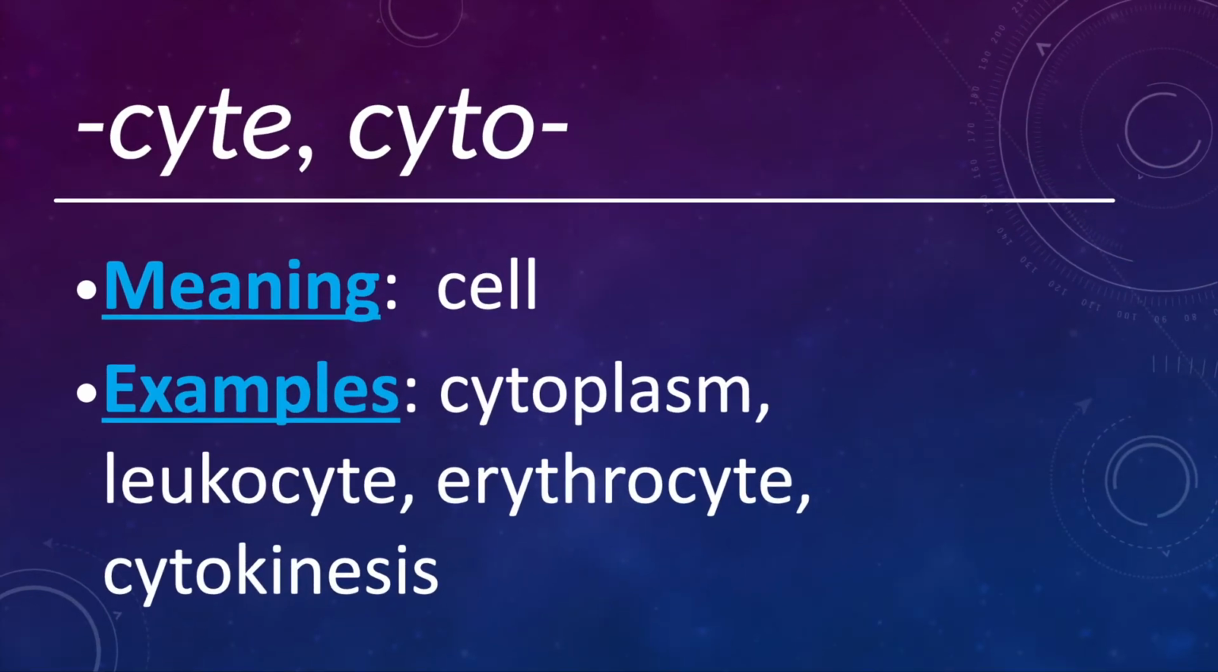Cyte or cyto means cell. So cytoplasm is like the plasma part of the cell, the liquidy part of the cell that surrounds all the organelles and stuff. That is the cytoplasm. Leukocytes are white blood cells. Erythrocytes are red blood cells. And then cytokinesis is a part of cell division, the very end of cell division, when the two cells actually separate and become two daughter cells.